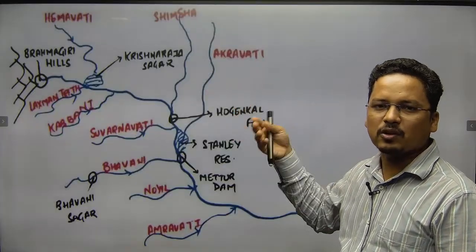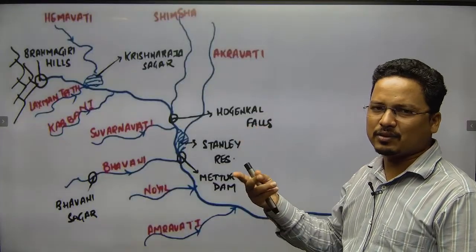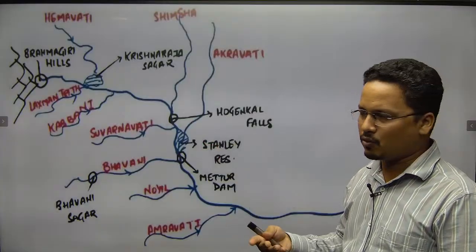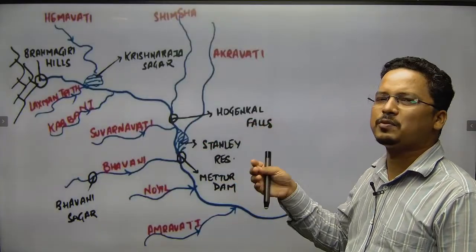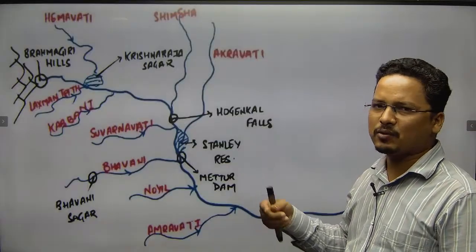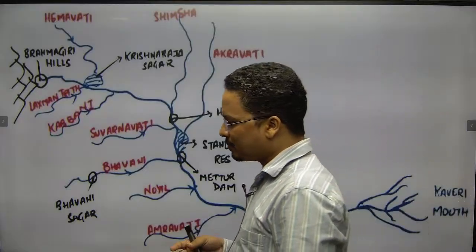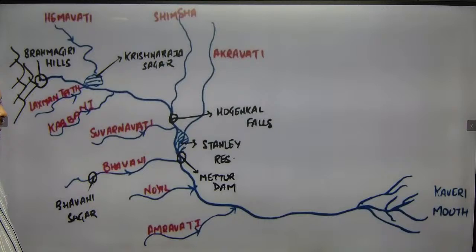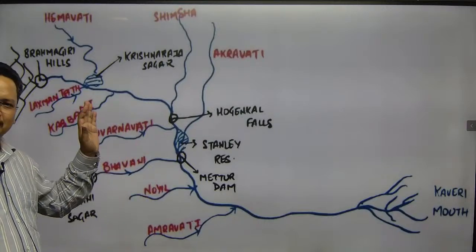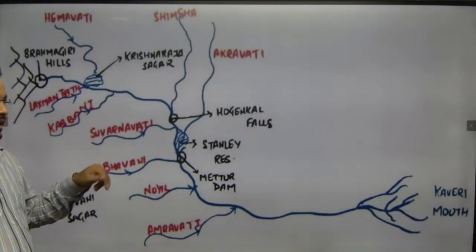Kodagu is famous for coffee cultivation, Arabica coffee, right? Three or four types of coffee are grown there. This river is always in the news as disputed because of Tamil Nadu and Karnataka. You might have heard that Bengaluru shuts down, right? The dispute always keeps going on. So that is the khasiyat of this river. It's disputed and it's almost a perennial river of southern India.